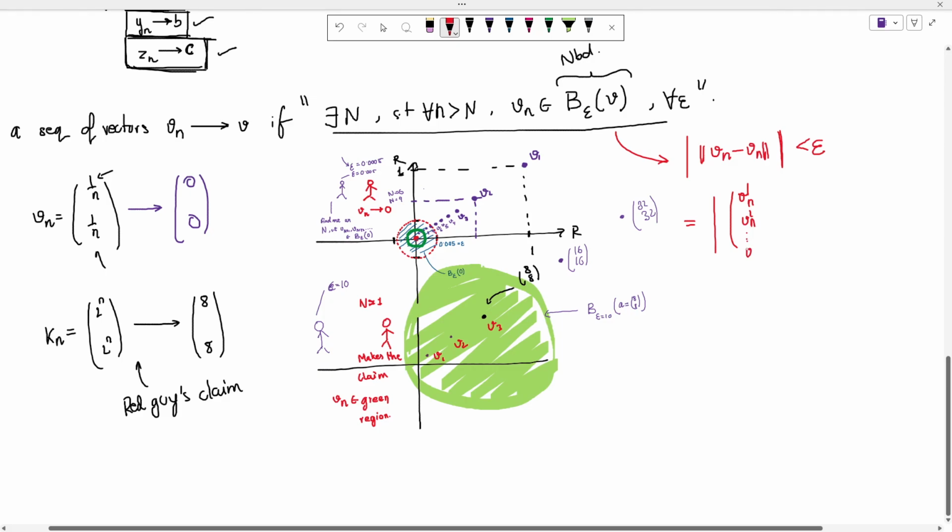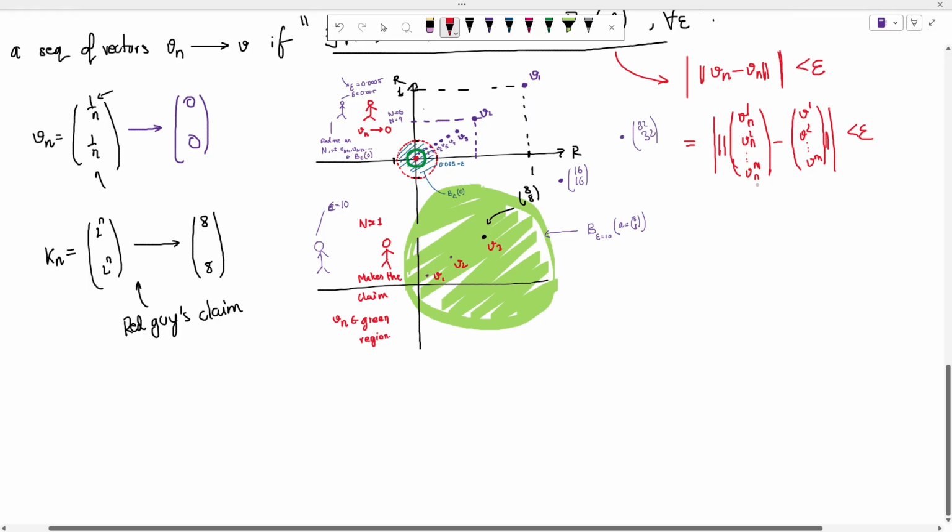Let's say I have m components, so these are m dimensional vectors, minus this, which is v1, v2, vm. How do we calculate this norm? This is something that we did way back in class 12 or something.